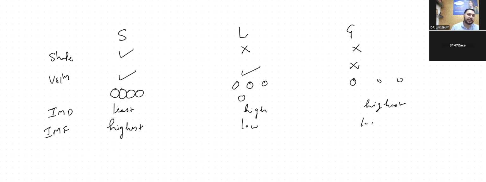If I ask you one thing, out of all of these, which particles are most favorable to move? In terms of speed or movement of particles, let's say mobility of particles. Here it is least, here it is high, and here it is highest. Have you got it?